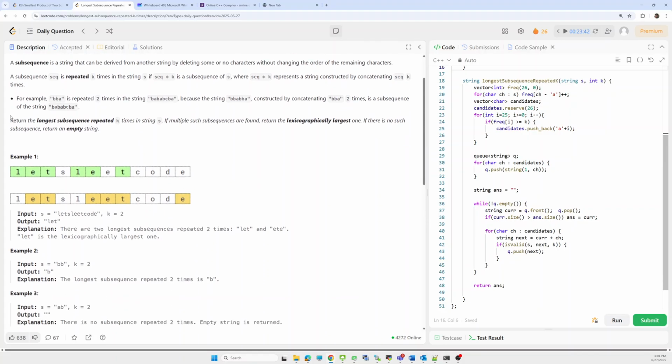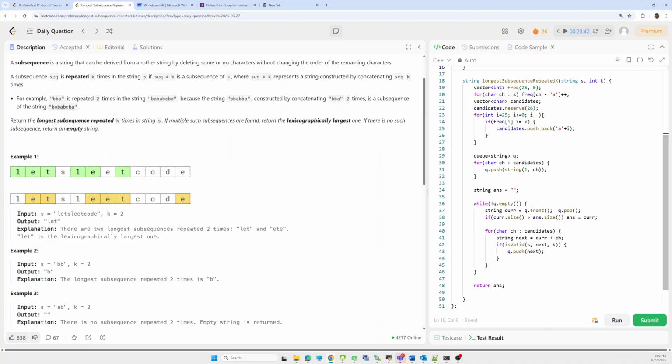For example, BBA is repeated two times in this string. How is BBA coming? B and A give one sequence, and this B and this A will give one more sequence if we remove this C.